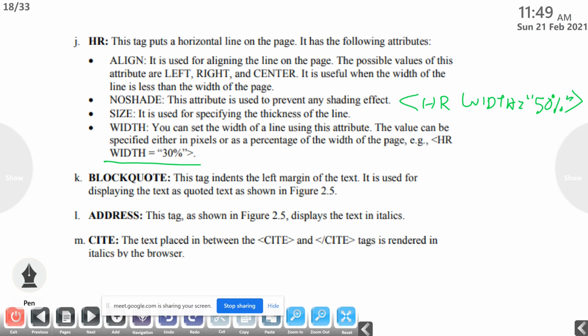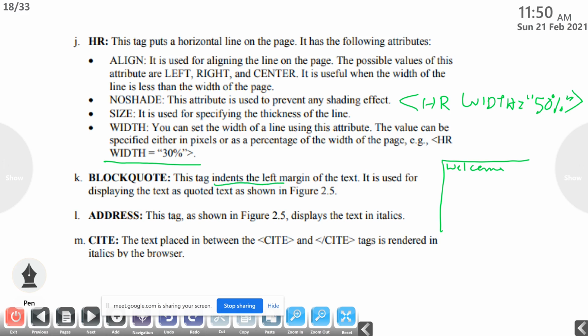So blockquote: this tag indents the left margin of the text. It is used for displaying the text as quoted text, as shown in figure 2.5 that I will show you. So for example, this is the margin. Normally we are writing left aligned text, and if you are using the blockquote, then what will happen?